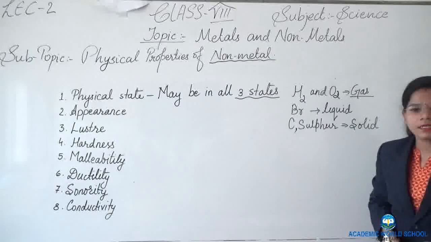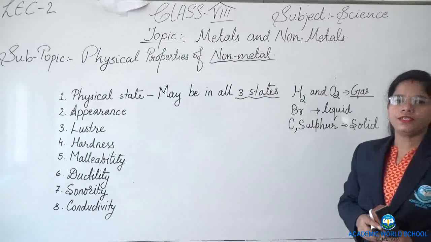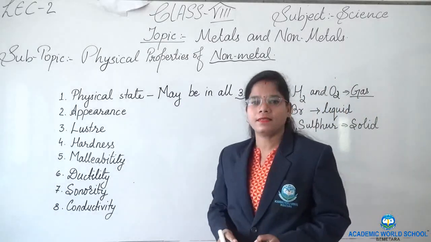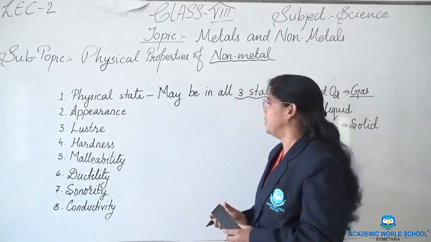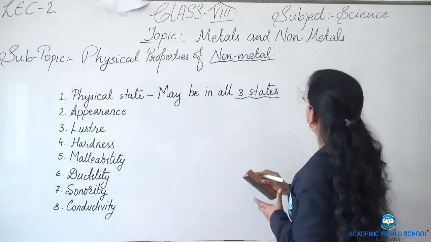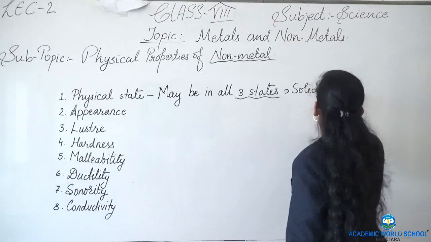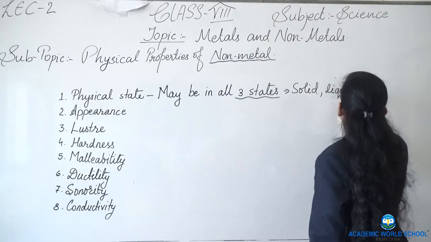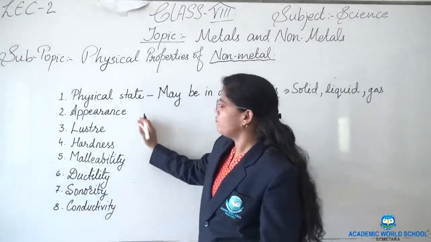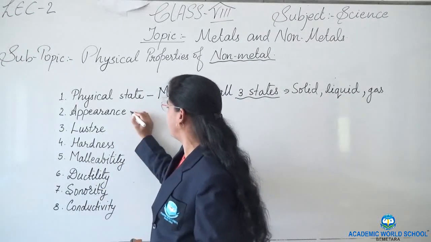There are so many other examples also which occur in these three states. So by this example we can understand that non-metals exist in all the three states, and those are solid, liquid and gas.